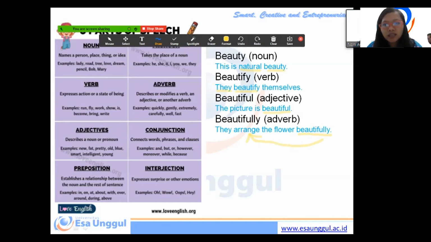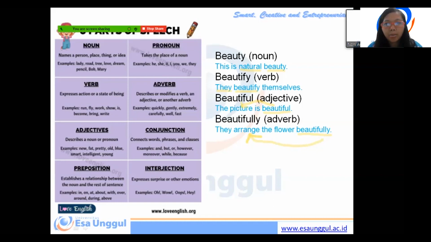So we cannot say they arrange the flower beautiful. No, we say they arrange the flower beautifully. Why? Because the adverb describes verb and adjective describes noun. So you must know when you use noun, verb, adjective, and adverb.